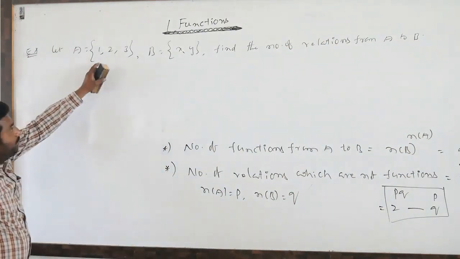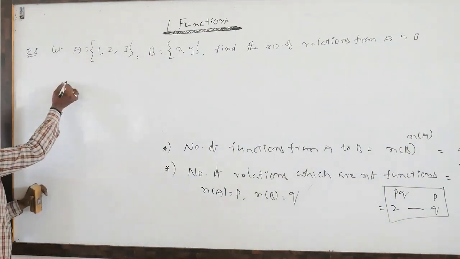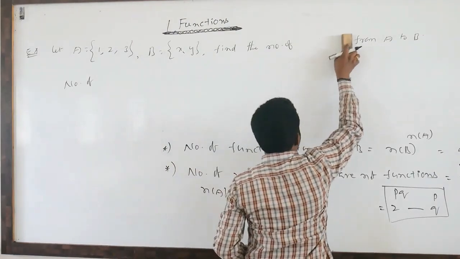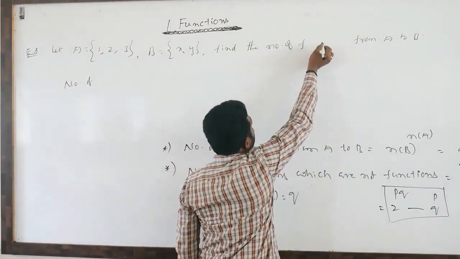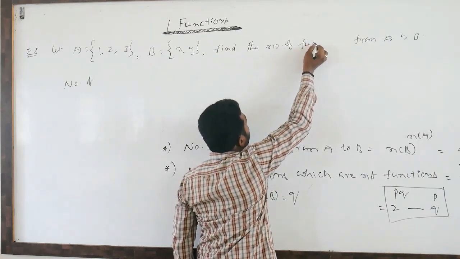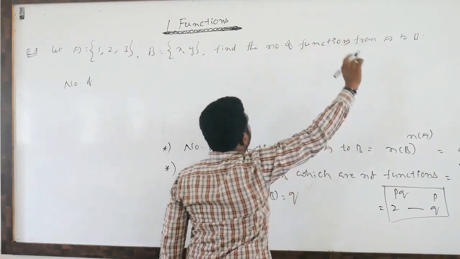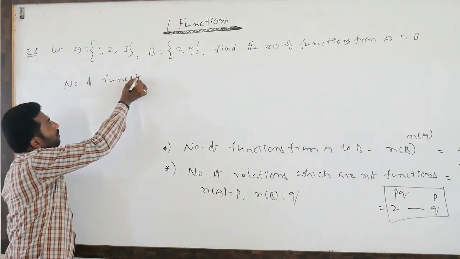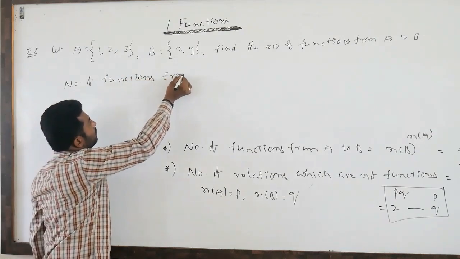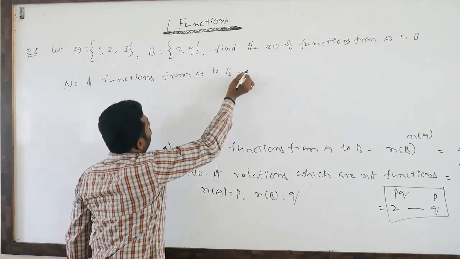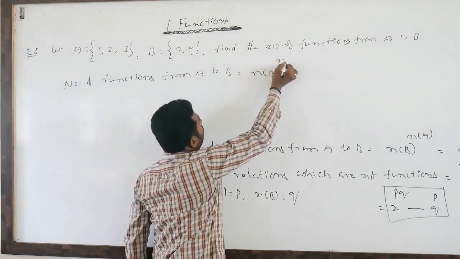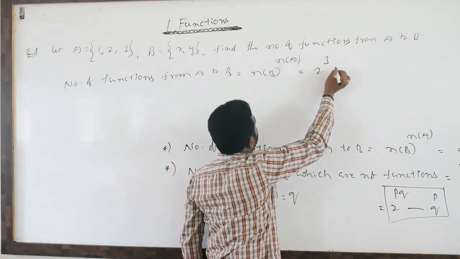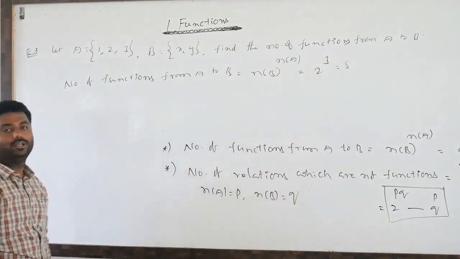A contains 3 elements, B contains 2 elements. Number of relations means functions we will take. Number of functions from A to B, what is the formula? n of B to the power n of A. n of B means 2, n of A means 3, nothing but 8 functions will be there.